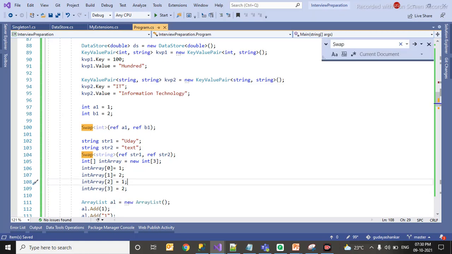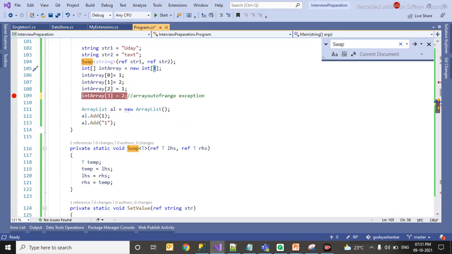This will allow you to add, but when this line comes to execution, it will throw an array out of range exception, because you assigned an array with size 3: 0, 1, 2. Array starts with index 0, not with 1.